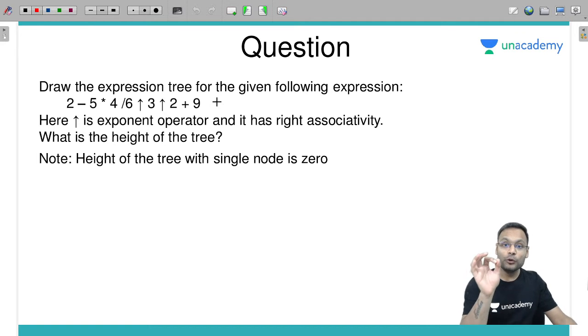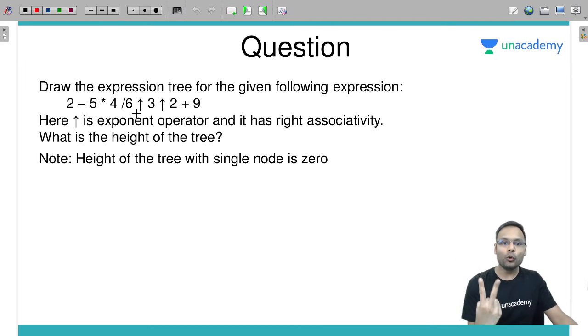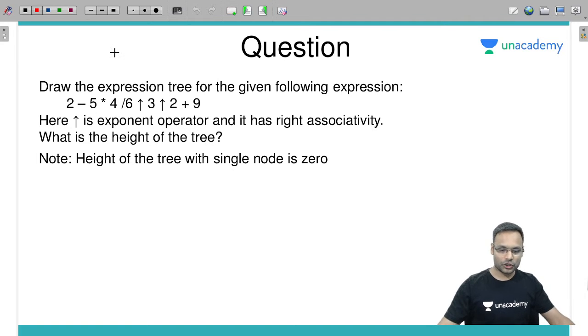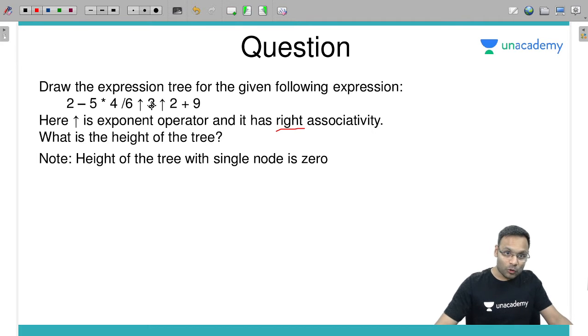First of all, if you draw any expression tree, you should understand which operator to resolve first based on the precedence. And if two operators have the same precedence, then we go for associativity. Exponent has the highest precedence among all, and we know that exponent has right associativity. So first, the rightmost 3 exponent 2 you need to solve.